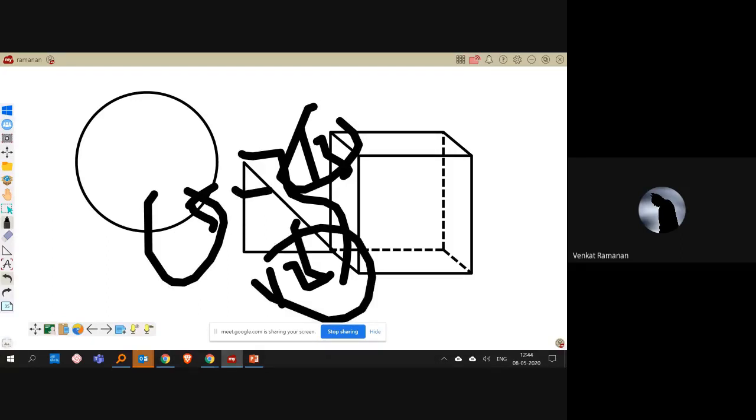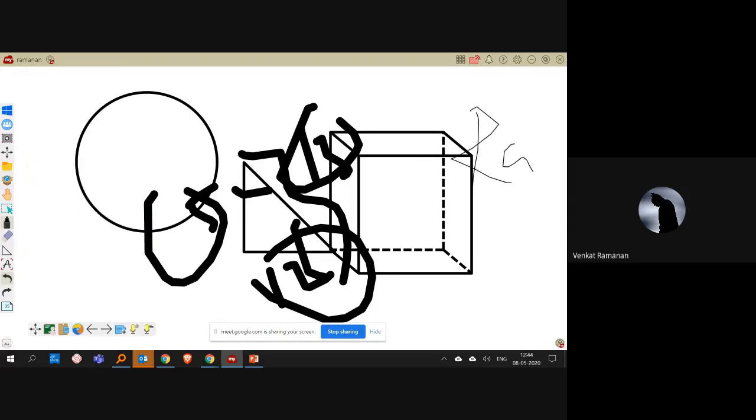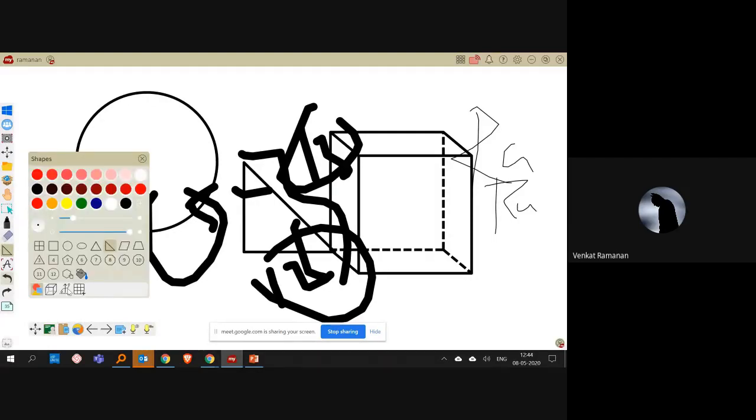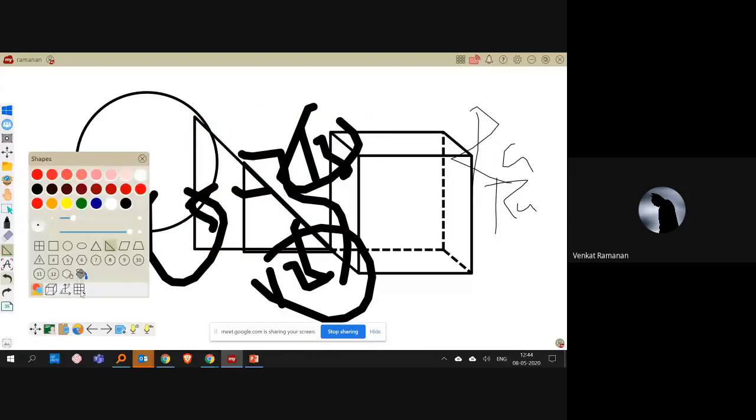The pen size is quite thick, but I can also have the pen as small as this one. So these functionalities are available. And again, if you want a table, you can do that as well.